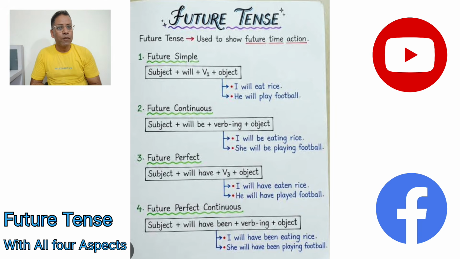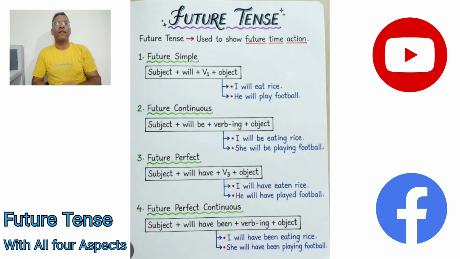We have the subject plus will have been plus verb plus ing plus object. Again, we have the subject, maybe first, second or third person, then we have will have been. Look, for the helping verb we have three components: will have been. Will indicates the future, making it future. Have helps us to make it perfect, and been helps us to make it continuous. Why? Because will have been is making it perfect, and after that we have to make it continuous as well, because it's a perfect continuous tense, and for that we require the main verb along with the ing form and then the object.